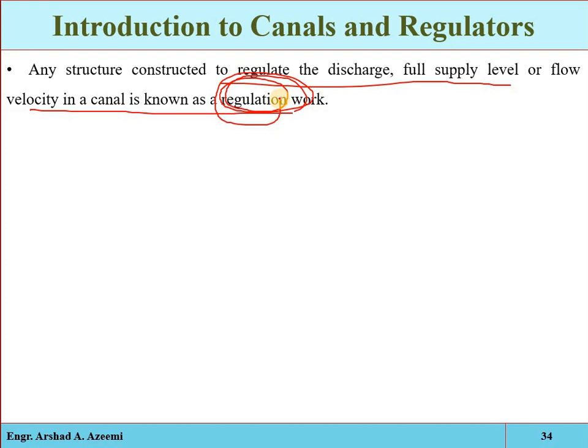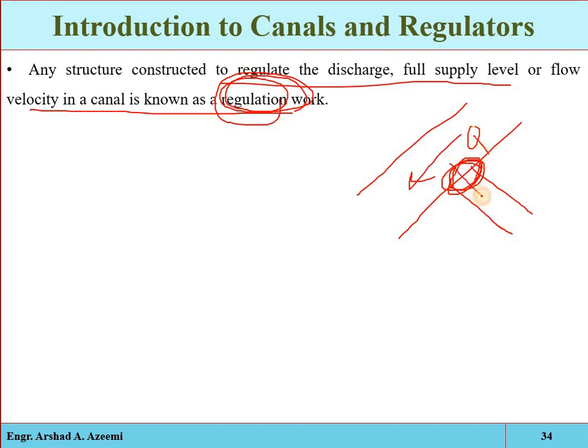We have to transport the water throughout the channel, at each and every section. If the flow is effective and efficient and there is no disturbance in the flowing water, then we say that the water is regulated. Now here you can see, suppose we have a natural river and here we have an irrigation canal. First we have the regulator at the head of the irrigation canal, which is controlling the amount of water entering into the canal. That is called the head regulator.